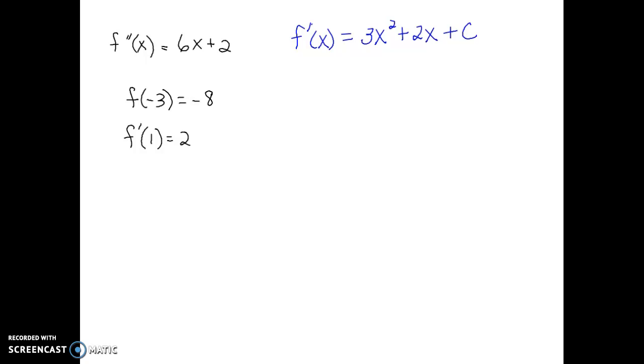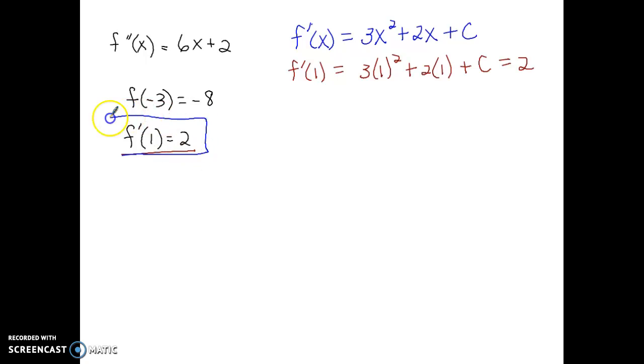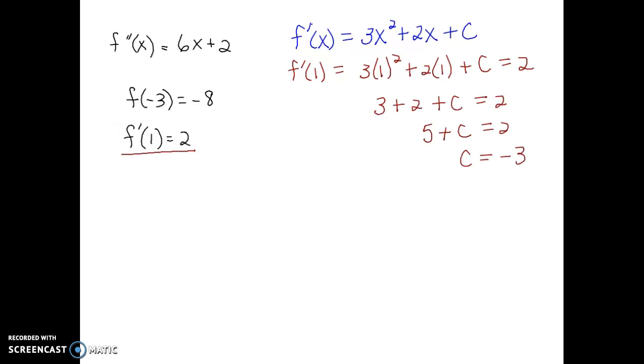This one's going to start out by integrating the second derivative, and by doing that, that would give me the first derivative. And here's the information about my first derivative. When I evaluate it using x equals 1, it should equal the number 2. I can go through the calculations and solve for c. And that means my first derivative equals this expression. I just replace c with the -3.